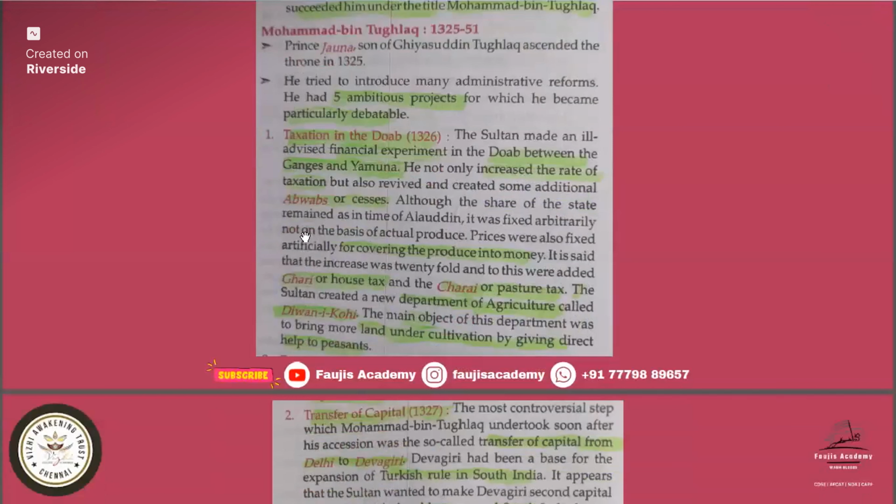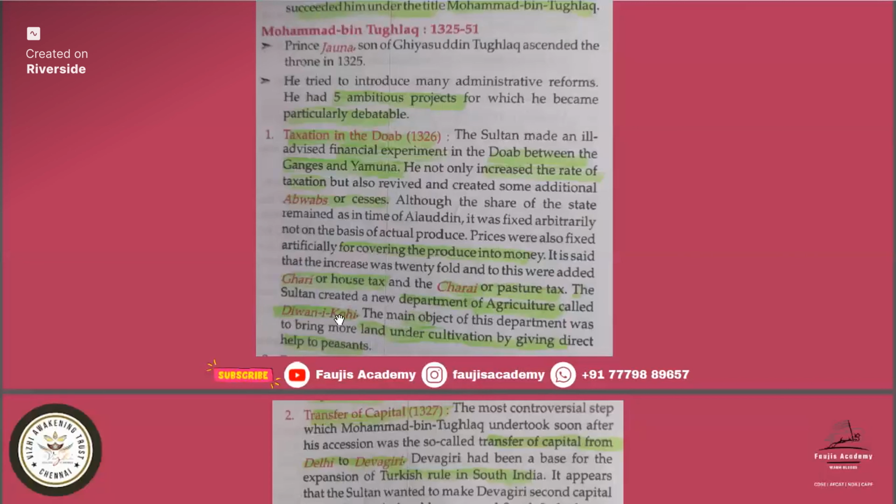Although the share of the state remained as in the time of Alauddin, it was fixed arbitrarily, not on the basis of actual produce. So prices were also fixed artificially for converting the produce into money. It is said that the increase was 20-fold, and to this were added ghari or house tax, and charai or pasture tax.